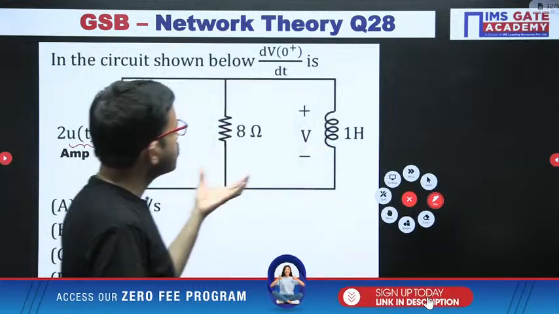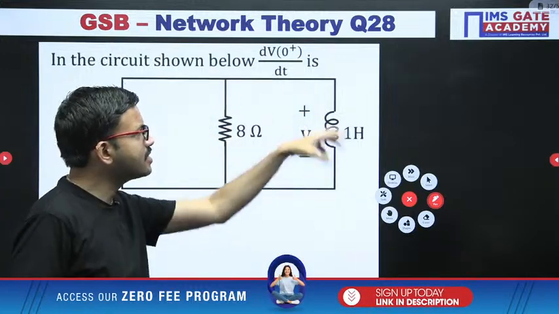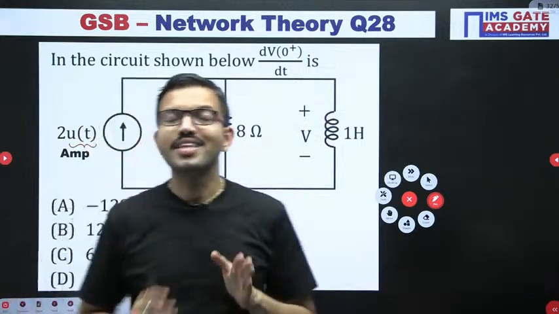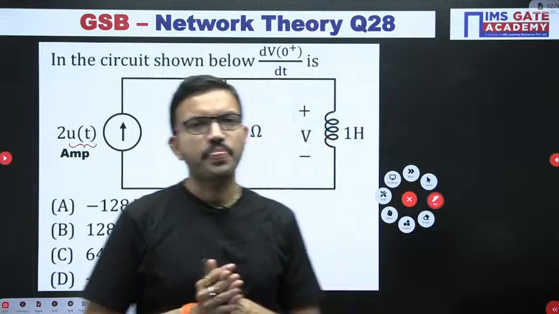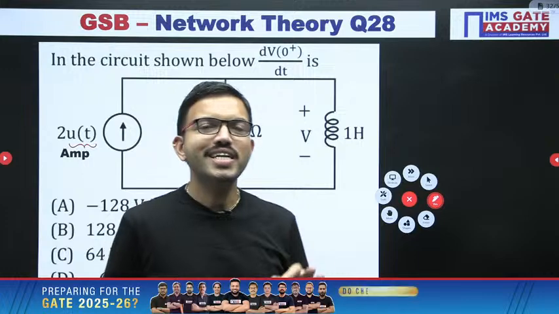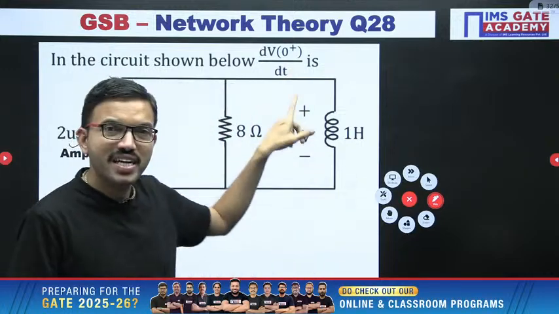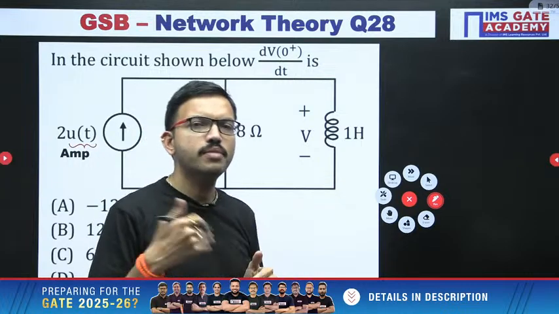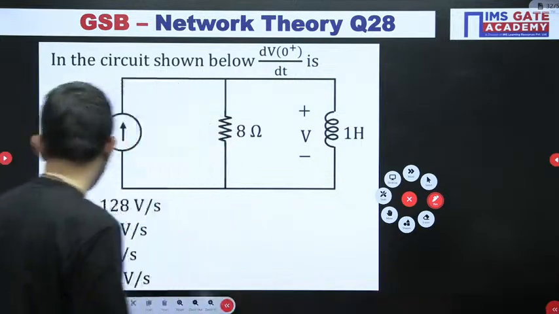If it is an open circuit, for this resistor and inductor combination, whatever network you are having, there is no independent source connected. If there is no independent source connected up to t equal 0 minus, definitely IL of 0 minus, the initial current at t equal 0 minus, is 0, and the same current will remain even at t equal 0 plus.